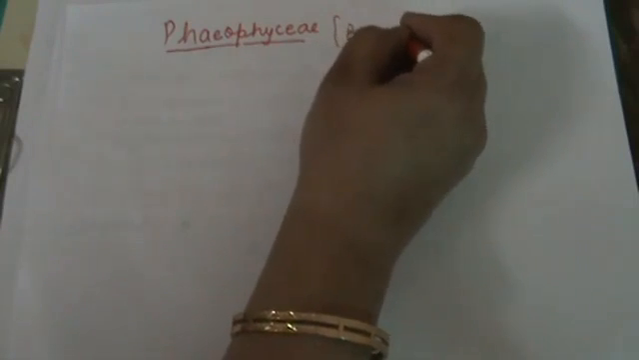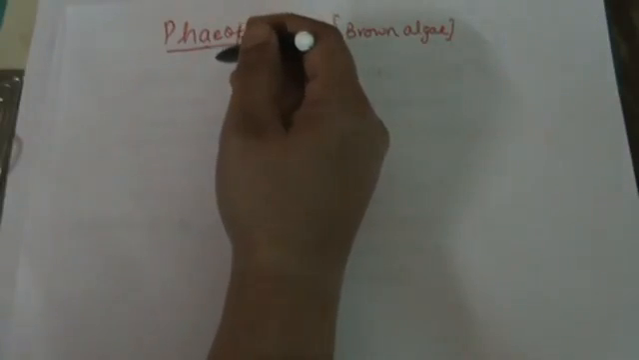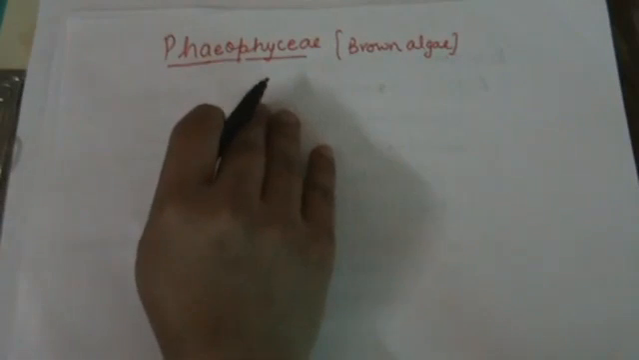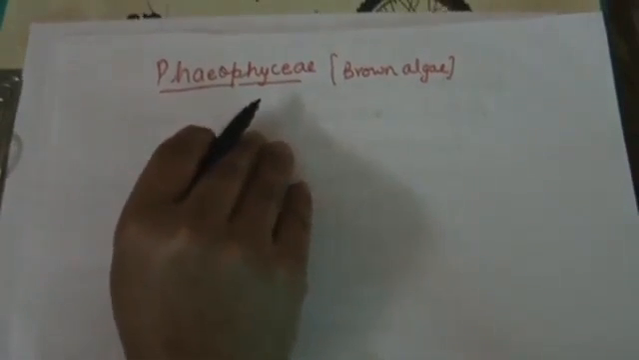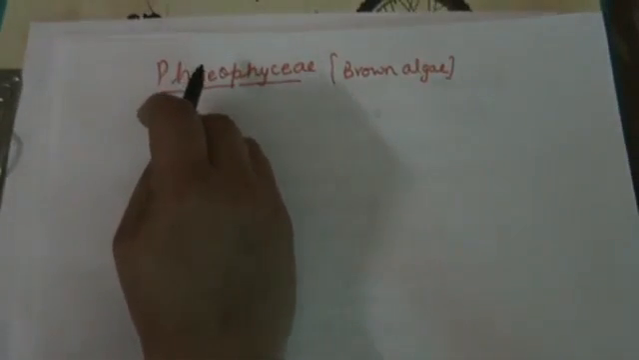Phaeophyceae. Students, this is commonly known as the brown algae. Now, what are the characteristics of brown algae? The brown algae are mostly found in warm seas and oceans. The plant body is attached to the substratum.